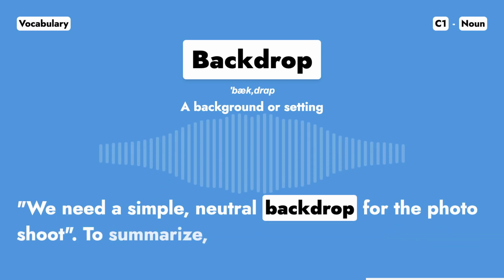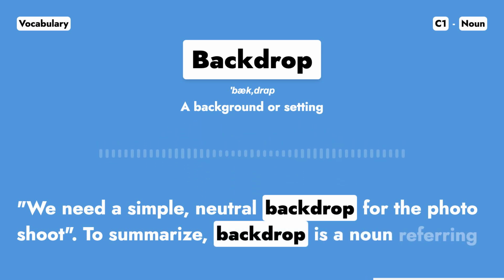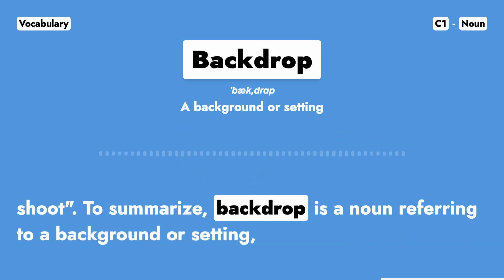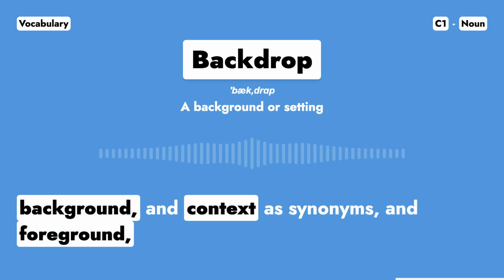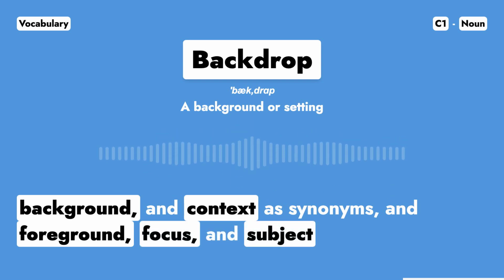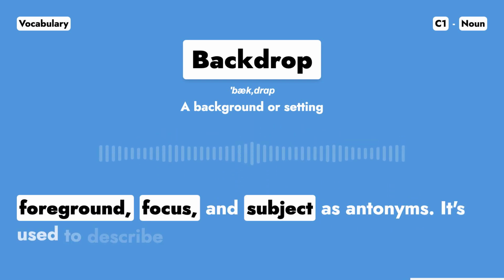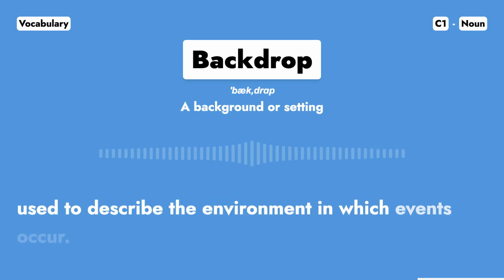shoot. To summarize, backdrop is a noun referring to a background or setting, with setting, background, and context as synonyms and foreground, focus, and subject as antonyms. It's used to describe the environment in which events occur.